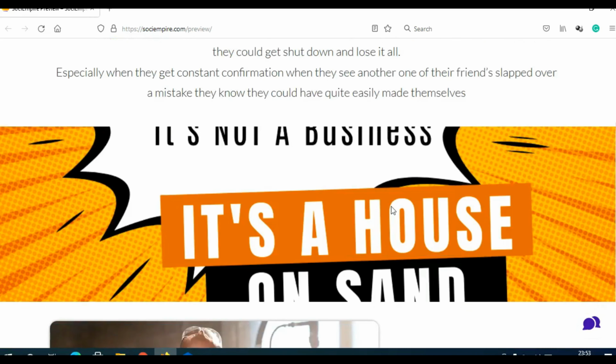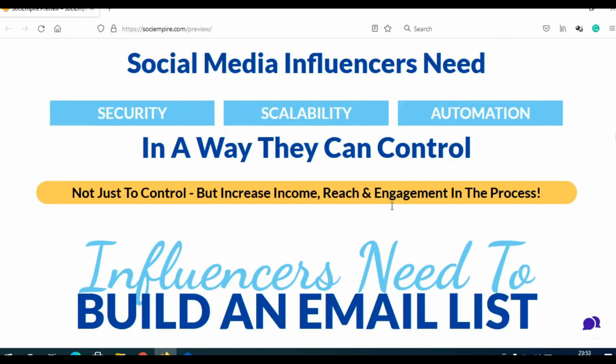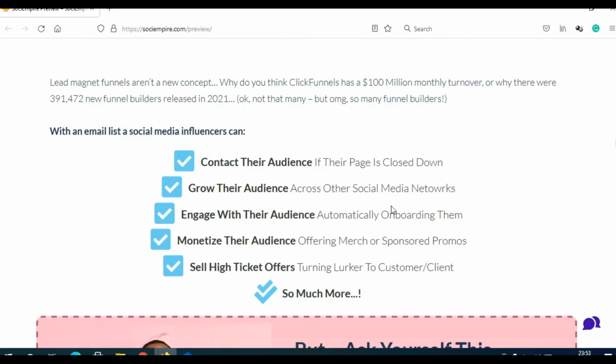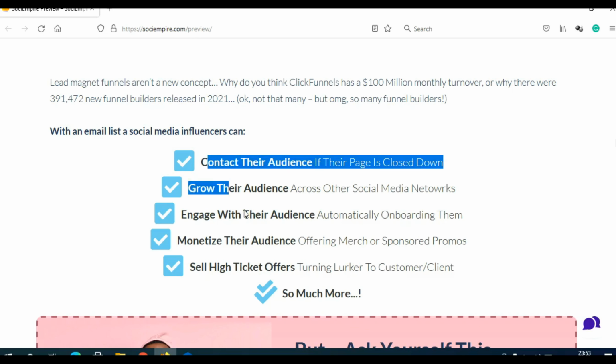Here they explain the solution. You need to build a mailing list for those clients, contact their audience, grow their audience, engage with their audience, monetize their audience, and sell high ticket offers and make affiliate commission for your clients. Like I said, those influencers will pay you a monthly fee for all the things that you do with the help of SociEmpire.